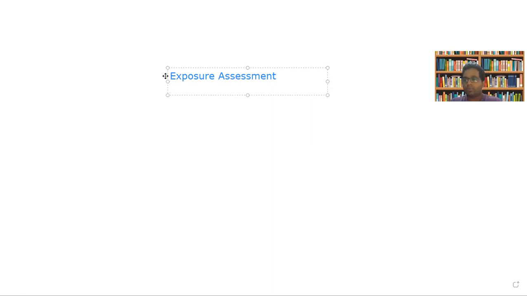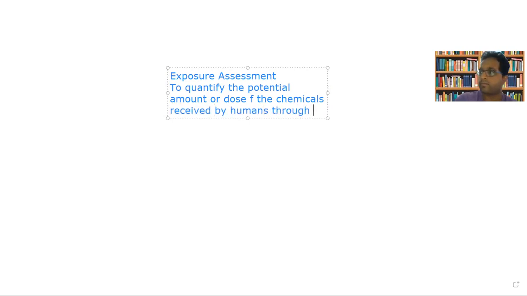To define exposure assessment, we can write it as: to quantify the potential amount or dose of the chemicals received by humans through all relevant exposure pathways.